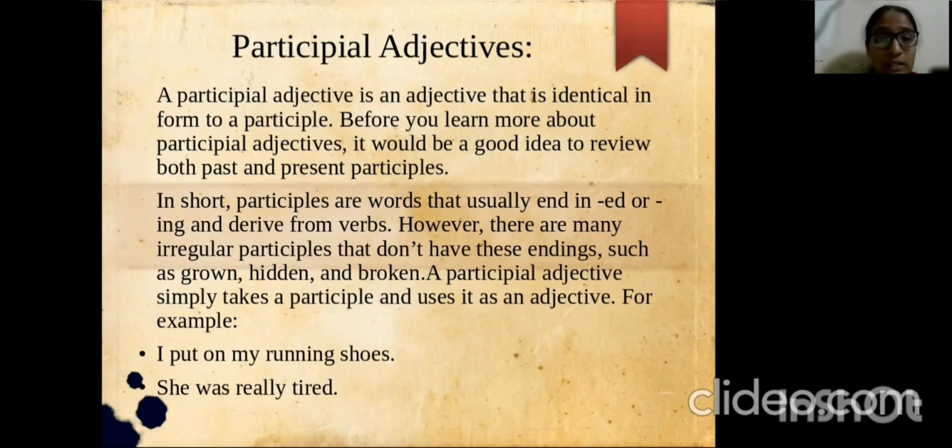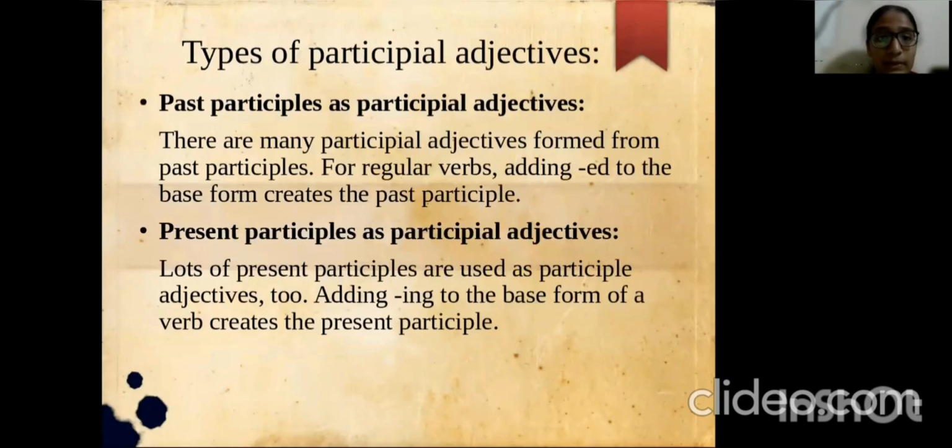In short, participles are words that usually end with ed or ing and derive from verbs. However, there are many irregular participles that do not have these endings, such as grown, hidden, and broken. A participial adjective simply takes a participle and uses it as an adjective. For example, I put on my running shoes. She was really tired.